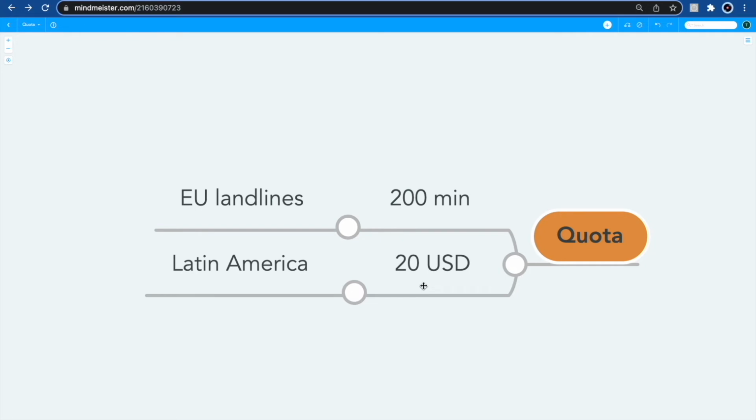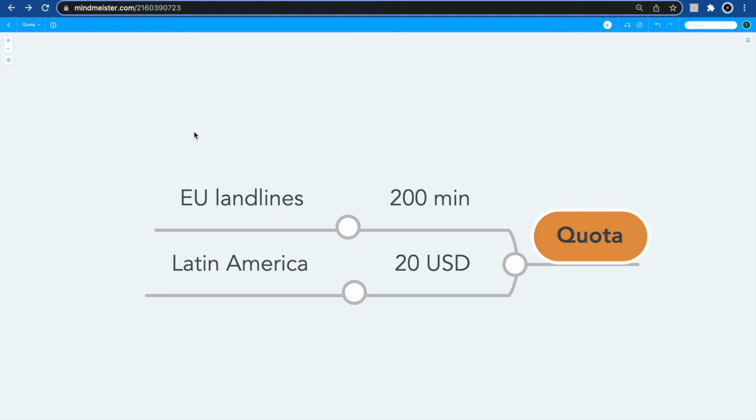If we specify a quota in minutes, this will be beneficial when we want to give a discount on something homogeneous, for example, calls to EU landlines. The average price of calls to different EU countries is approximately the same. If we included mobile numbers here, it would be a little less beneficial for the telecom operator, but not significantly.